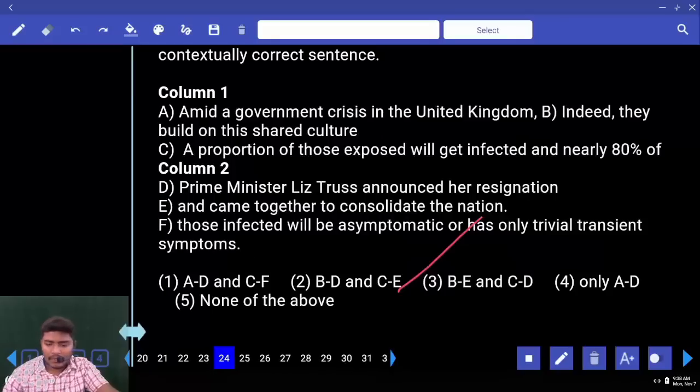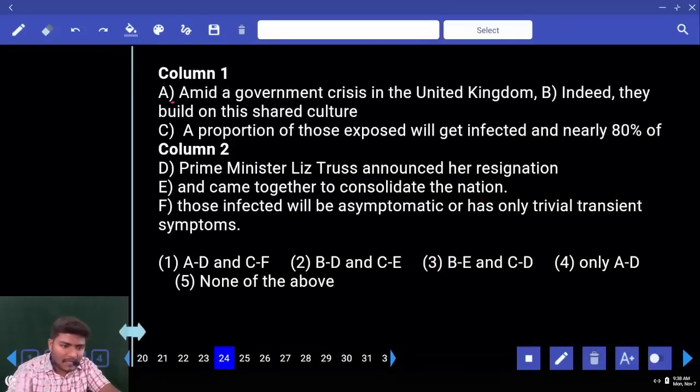Move to 24. Amid. Amid in the sense in the middle of a government crisis in the United Kingdom. Continuation. Amid a government crisis in the United Kingdom. Continuation. Prime Minister Liz Truss announced their resignation. What pair is here? AD. How many options are there? First one as well as fourth one.